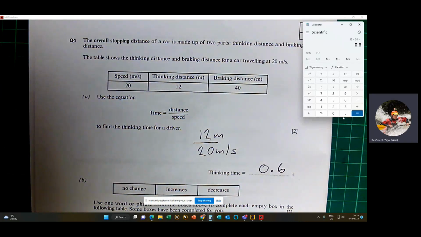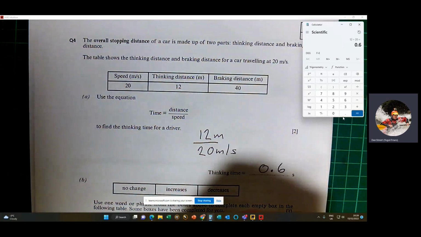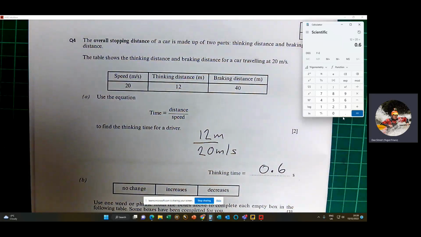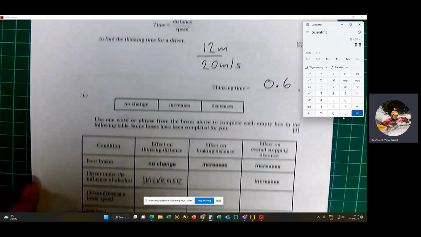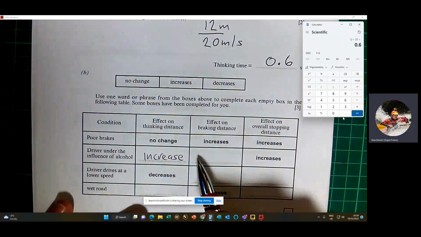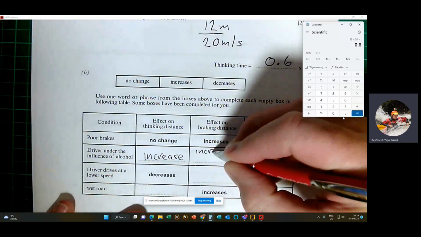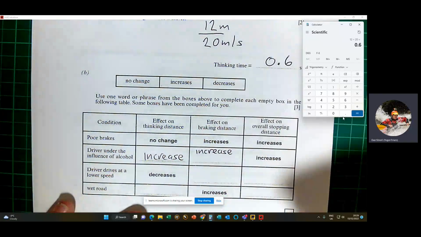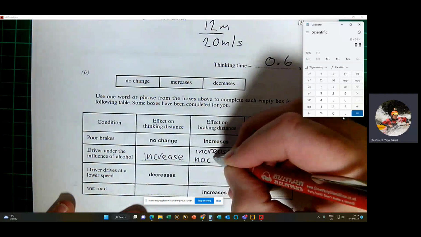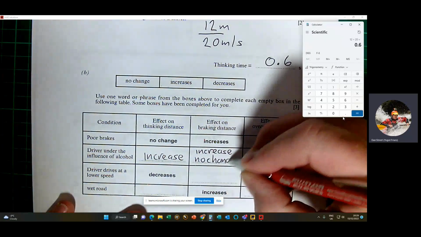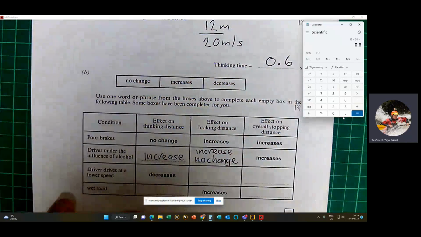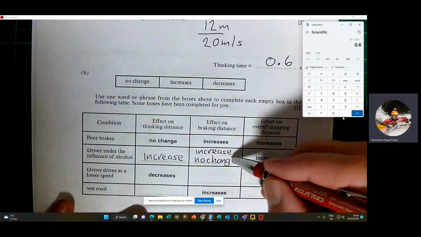If you're driving under the influence of alcohol, then that will affect your thinking distance. Okay, so it will increase, it will be longer before you respond. The effect on braking distance, to some extent, depends on the driver. So in some cases, it will increase the braking distance if they don't hit the brake pedal properly. Or equally, it could be no change, because once your foot's on the brake, then it's up to the vehicle to do the stopping, not you. Okay, so that's an either or, that one.